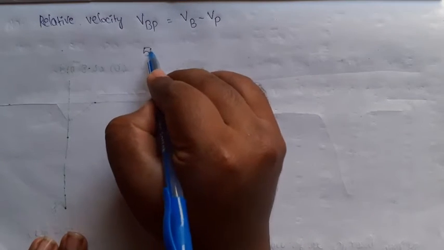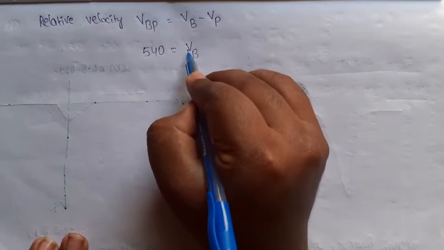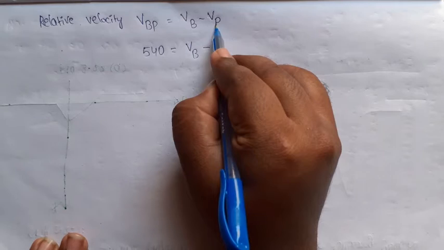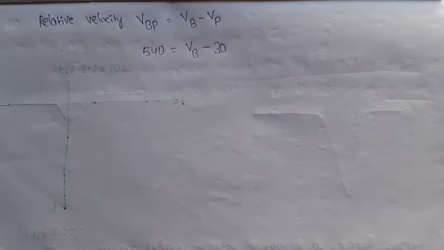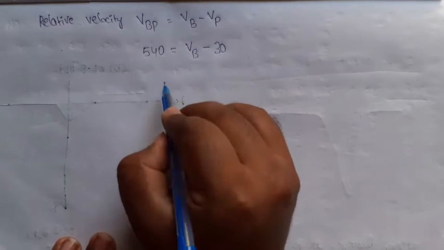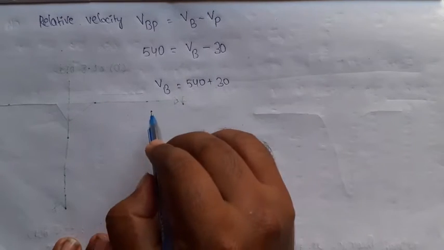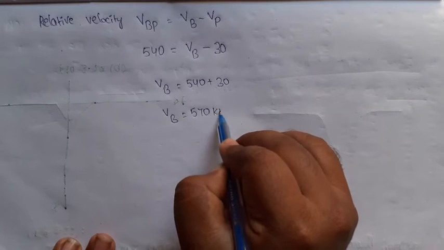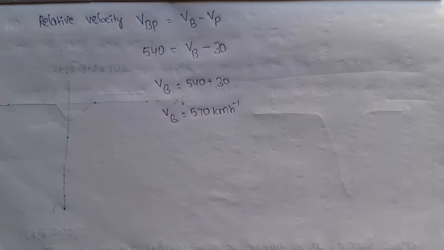VBP value 540 equals VB, the speed of the bullet. We don't know that value. The speed of the police van is 30 kilometer per hour. So I want the speed of the bullet: VB equals 540 plus 30. So VB equals 570 kilometer per hour. So this is the speed of the bullet.